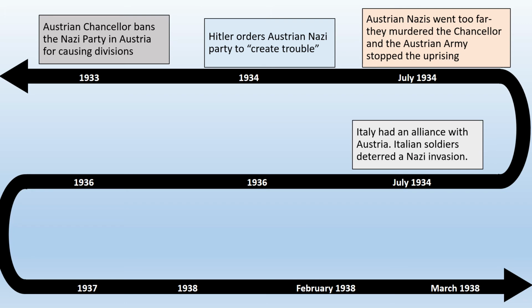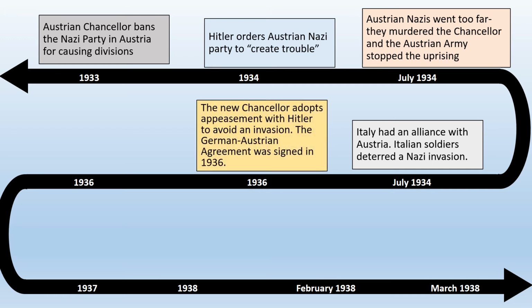A little bit later, Italy had an alliance with Austria. Italian soldiers deterred any kind of a Nazi invasion. But things are going to change in 1936. The new chancellor of Austria adopts a policy of appeasement to try to avoid an invasion. He's just trying to keep Hitler happy rather than trying to stand up against Hitler. The German-Austrian agreement was signed in 1936.